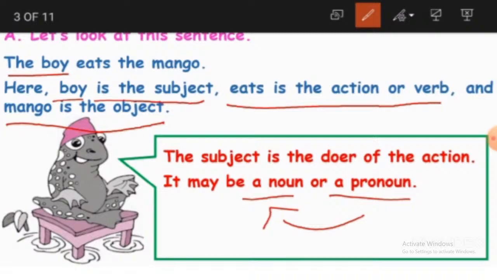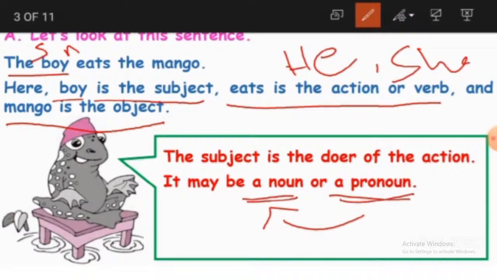Suppose here our subject is the boy, and this is a noun. If we want to use a pronoun for the boy, what will we use? We will use he. Yes or no? We will use he for a boy. If it was a girl, then we will use she. Like that, a subject may be a noun or a pronoun.